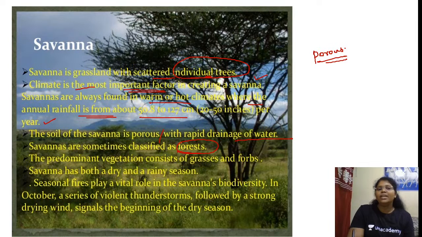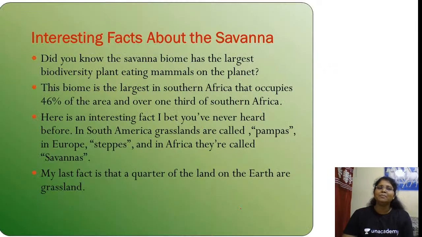The predominant vegetation consists of grasses and forbs. Savanna has both a dry and a rainy season. Seasonal fires play a vital role in the savanna's biodiversity. In October, a series of violent thunderstorms followed by a strong drying wind signals the beginning of the dry season. Okay, is this fine? Just remember.